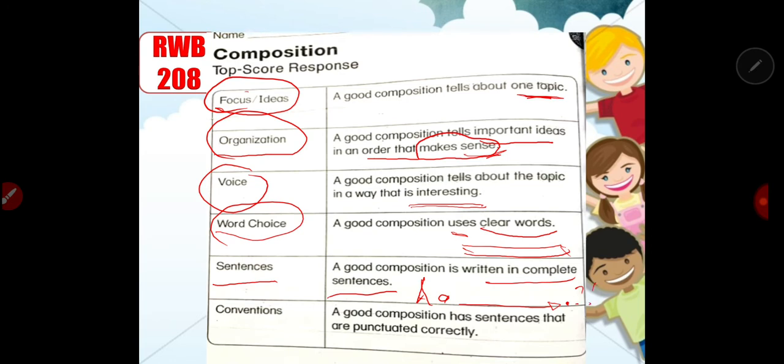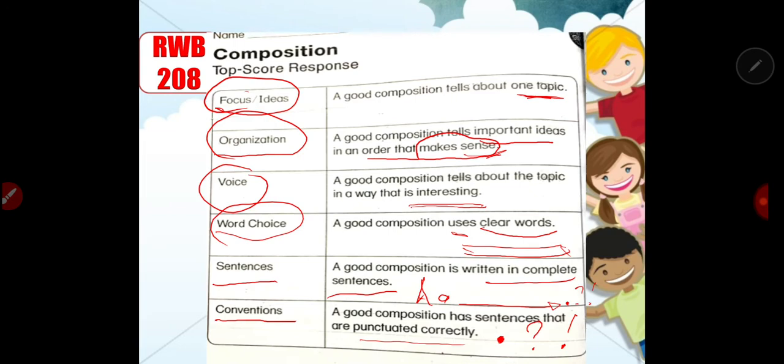Okay, now conventions rather. A good composition has sentences that are punctuated correctly. This is what I am saying. You have to write the correct punctuation mark, a period if it's a declarative sentence, or informing something, a period. If your sentence is a question, you have to use a question mark, and if it has a strong feeling, your sentence must end with an exclamation point.